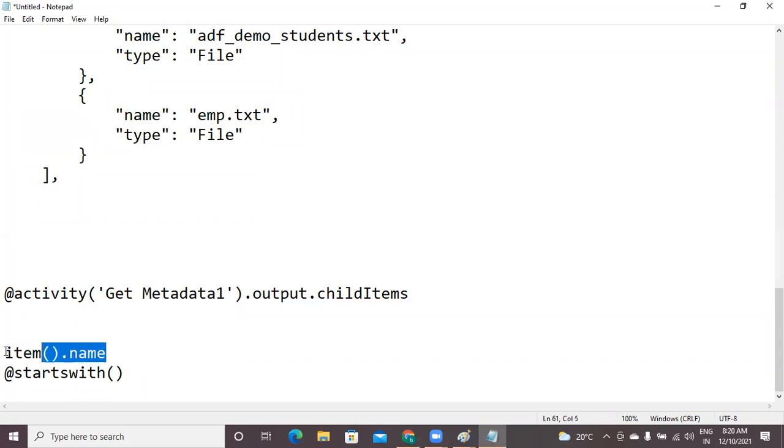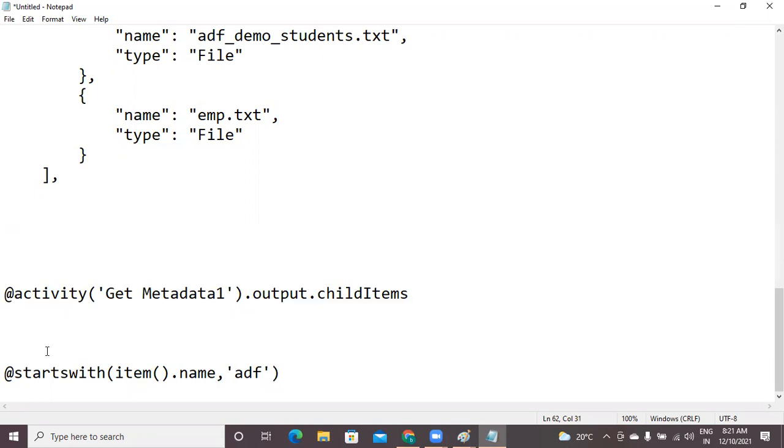These 2 things, this expression I will give as an argument to starts with. Later we will discuss more about starts with. I'm expecting the file should start with ADF. That is, the first 3 characters should be ADF. So this is my expression.